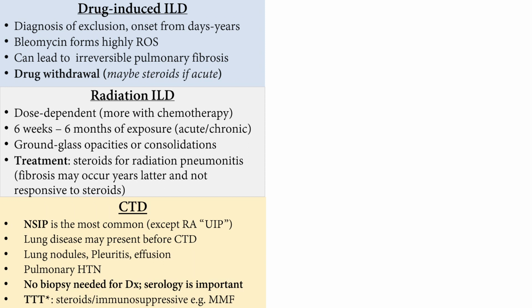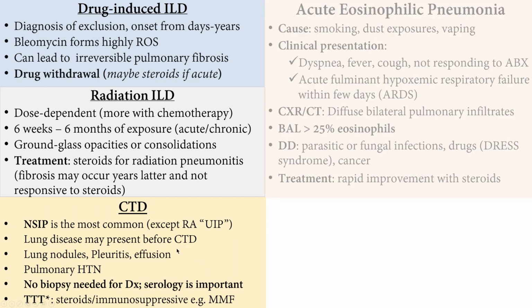That's why sometimes, if they're not sure it's IPF, IPF usually takes a long time to diagnose. Because first maybe you give a trial of steroids. You see if they're really responsive, okay, because this is changing the treatment and the diagnosis. Lung nodules, pleuritis, effusions, pulmonary hypertension, all associated with lung disease related to connective tissue disease.